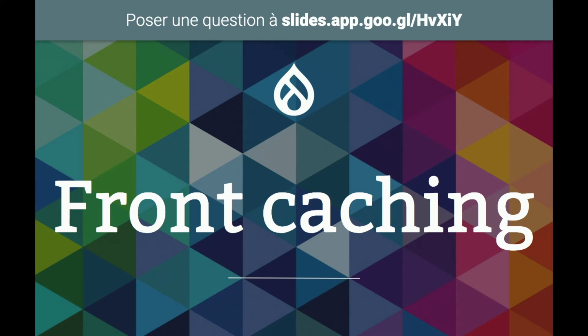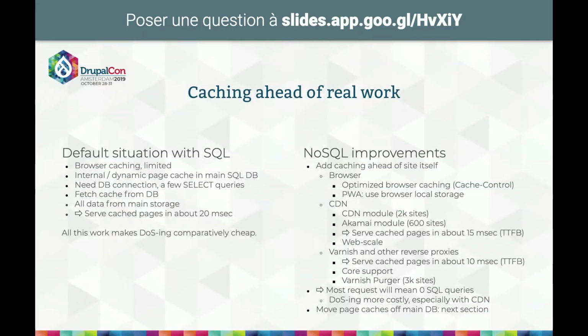So what is by default in SQL and can be put out of the SQL database in Drupal in all versions? Well, first, that's front caching. You don't usually think of it as a store, but it still is one. By default, when you start Drupal, and you may know that already, the browser caching is a little developed, especially in Drupal 7. It's better in Drupal 8, of course. But then the caches themselves are kept in the database. That's true both for anonymous and authenticated users in different bins.